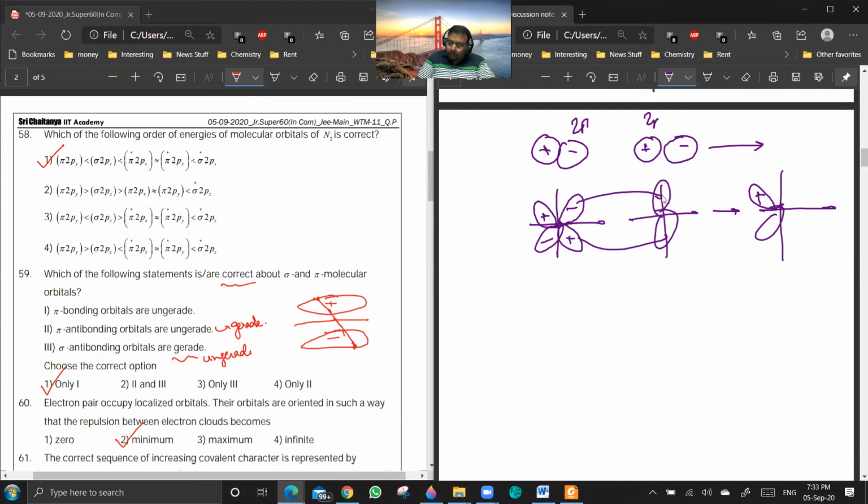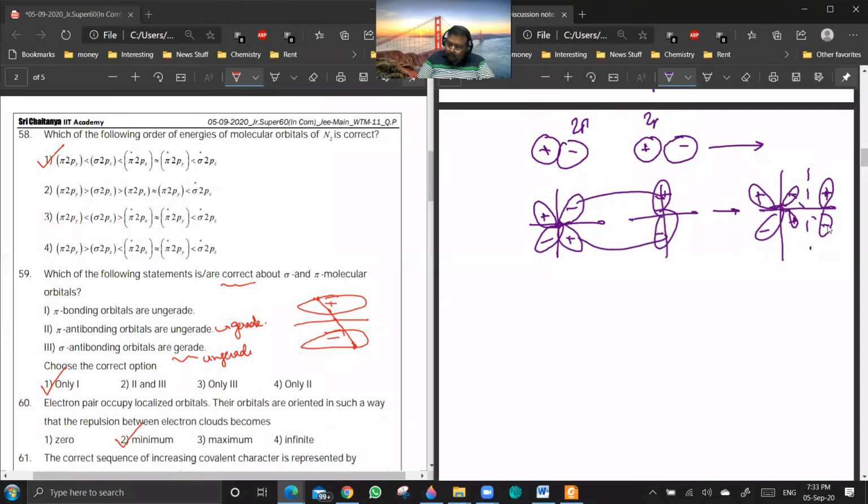If you are talking about pi star, plus minus. Okay, so this plus, and then we are having something like this, plus and minus.